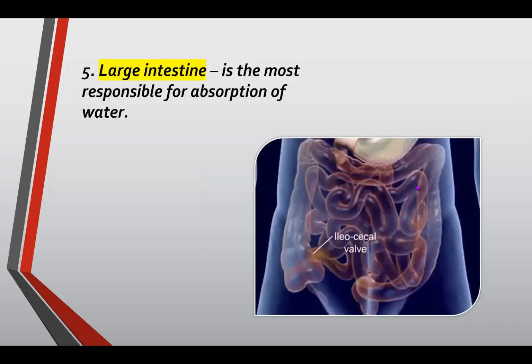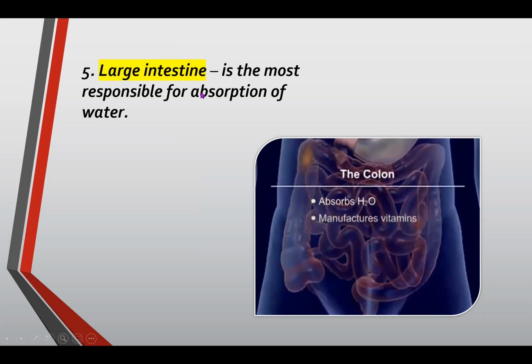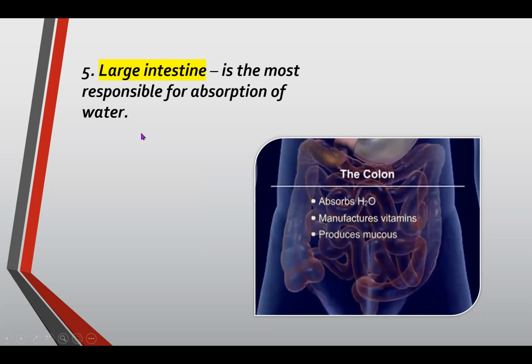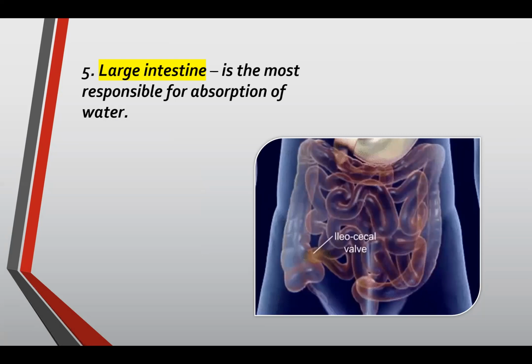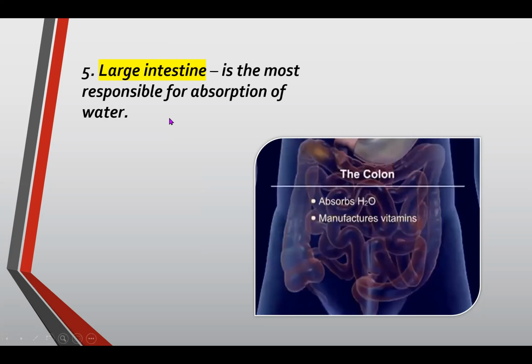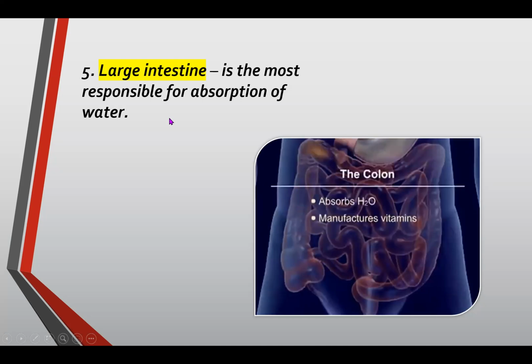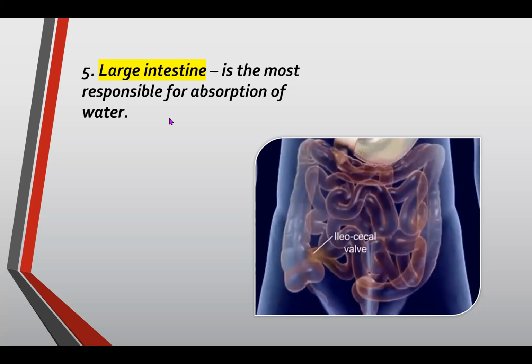Now the large intestines. The large intestines is the one surrounding the small intestines. Large intestines is the most responsible for absorption of water. Please highlight and underline in your books, class. Remember, small intestines absorb nutrients from the food and large intestines absorb water.